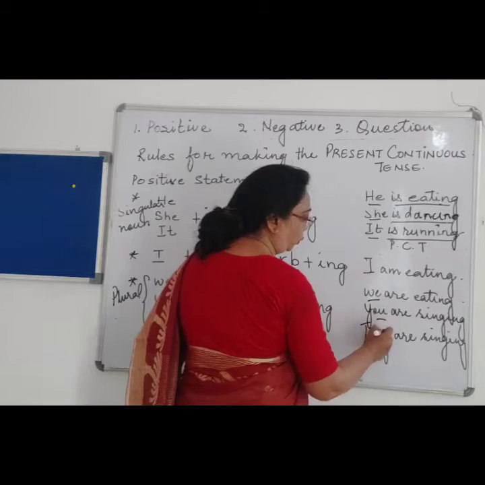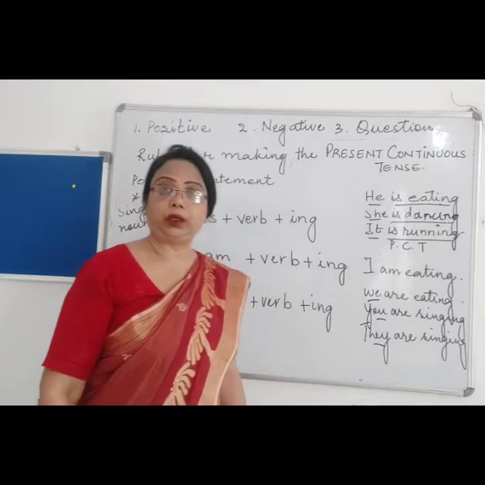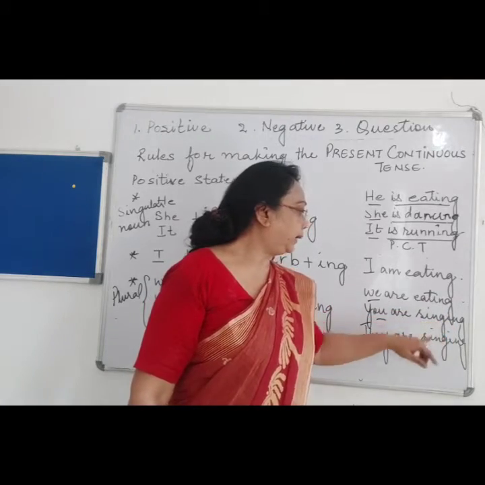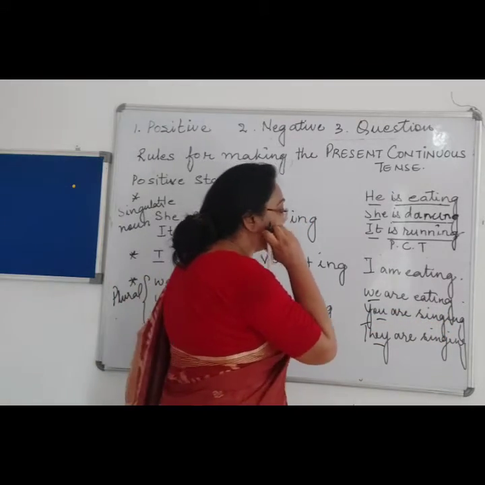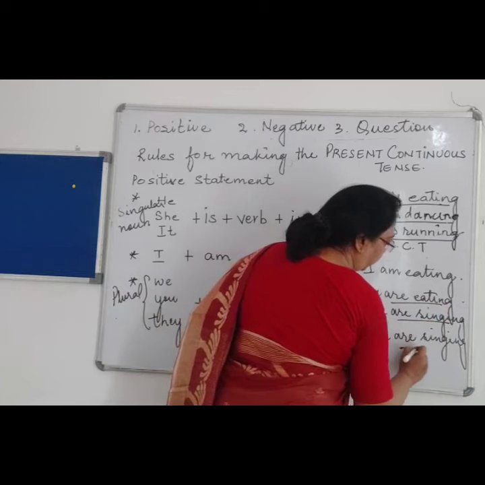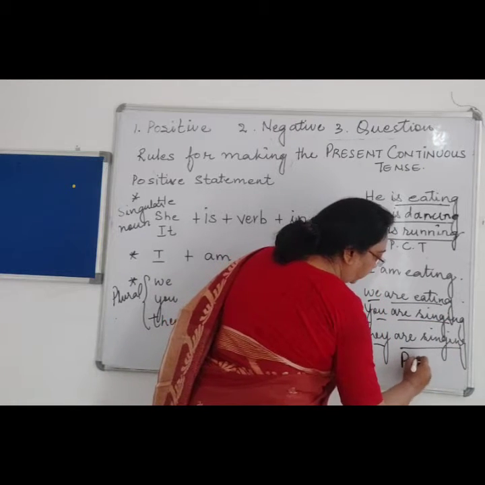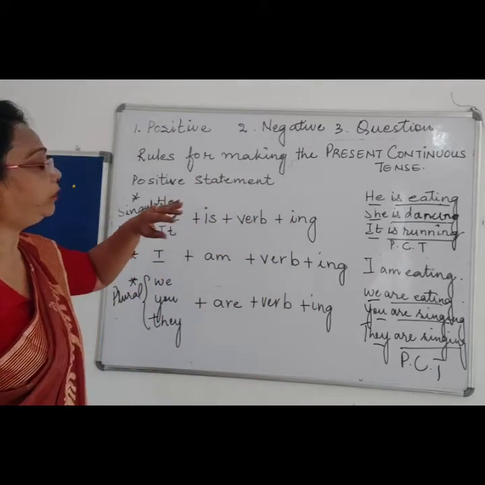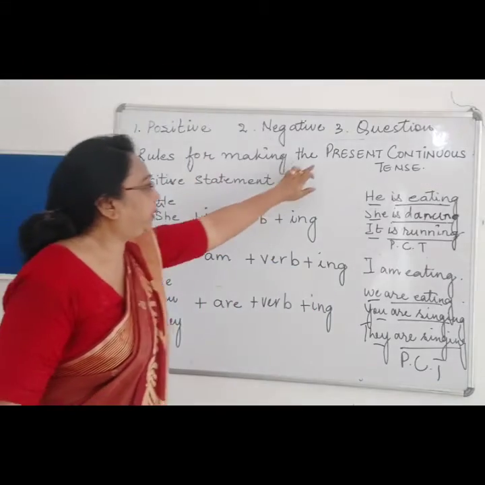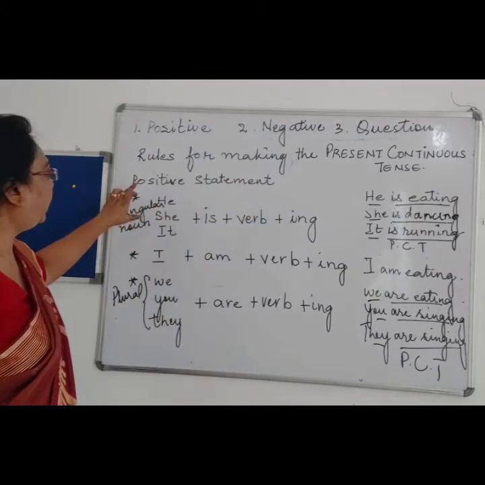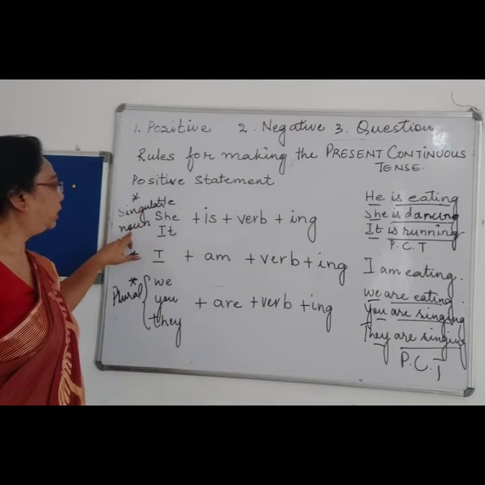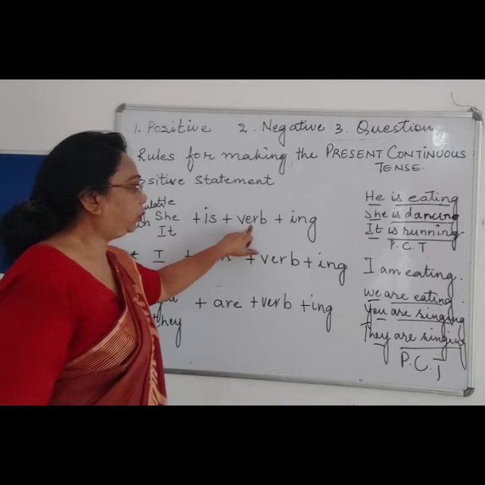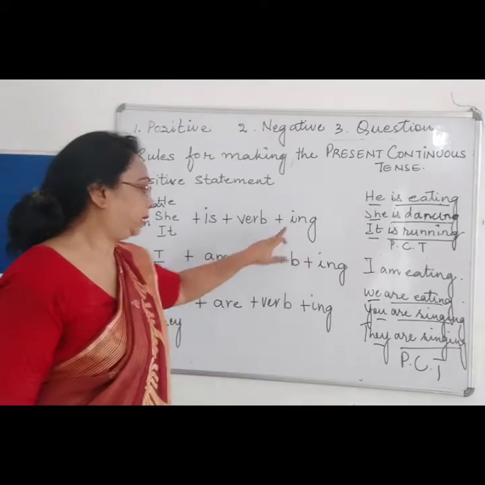So we, you, they are what? Plural nouns. And are eating, are singing, they are indicating present continuous tense. So what we have learned over here is that in the present continuous tense, when the noun is singular, we add is plus the verb, and to the verb we add ing.